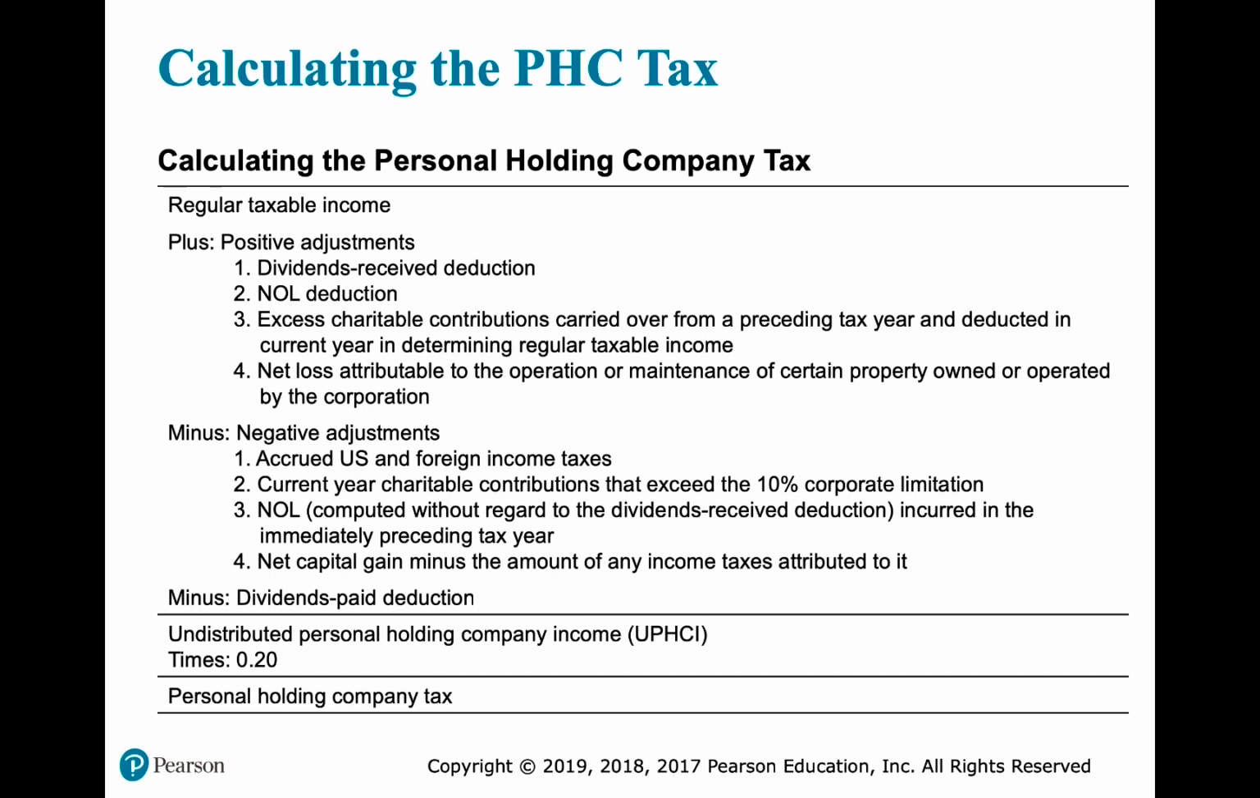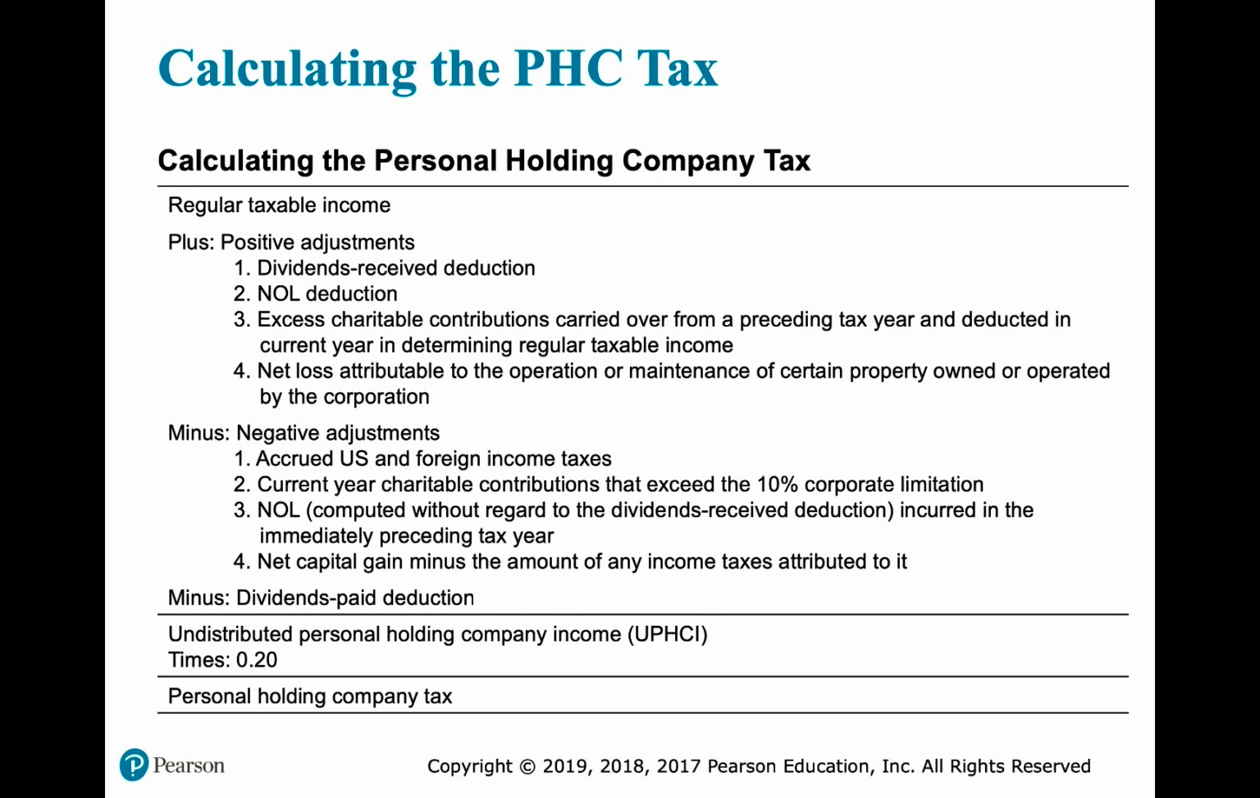The net operating loss deduction is altered a little bit. The net operating loss is only allowed for the immediately preceding tax year. So we add it back in this plus side and then we subtract it back out on the minus negative adjustments. Number 3, excess charitable contributions carried over from a preceding tax year and deducted in the current year in determining regular taxable income. Our charitable contributions are more closely matched to the way we calculate them for individual income tax purposes, so that's when we make adjustments.